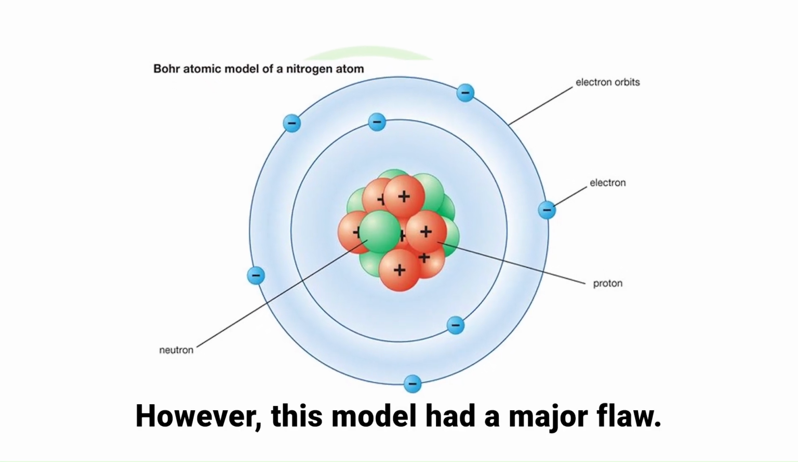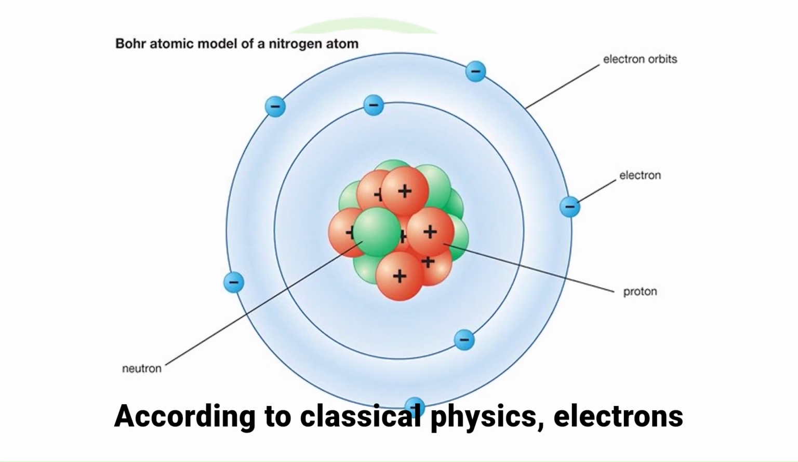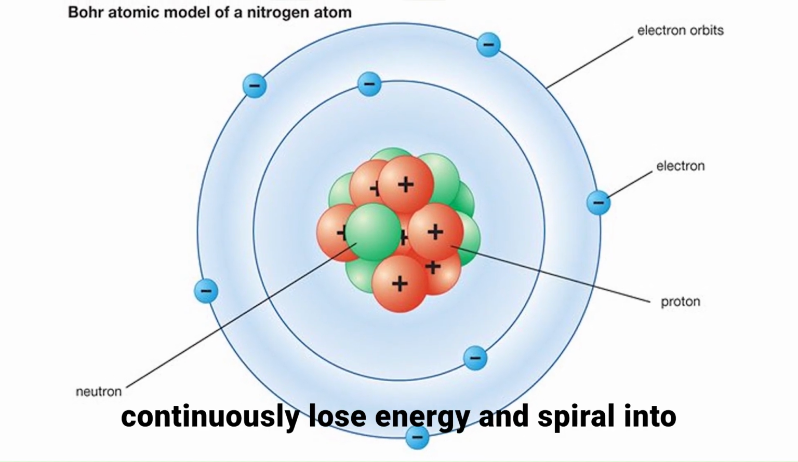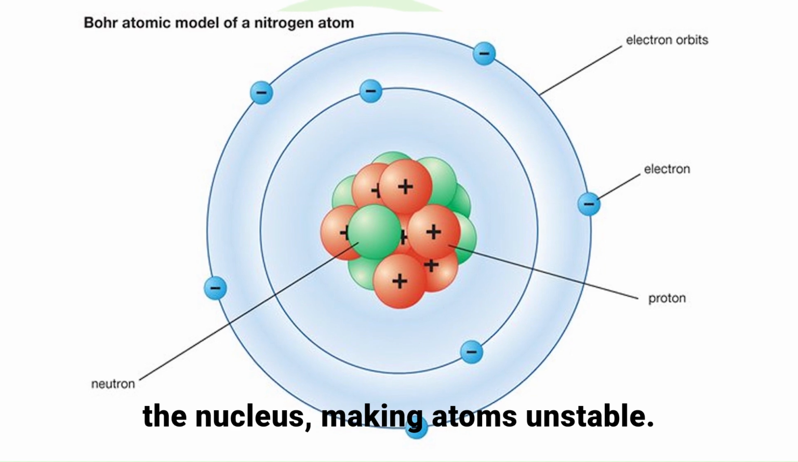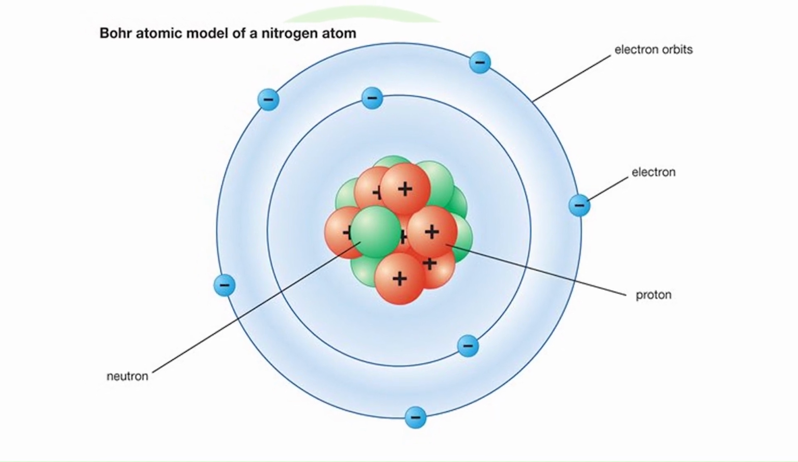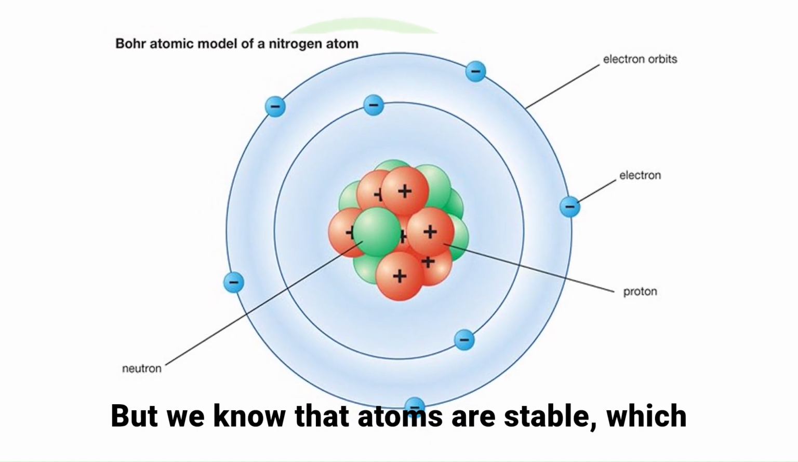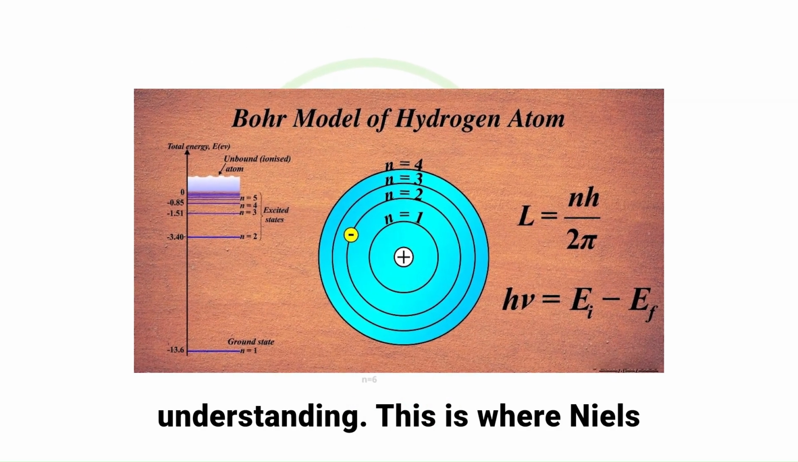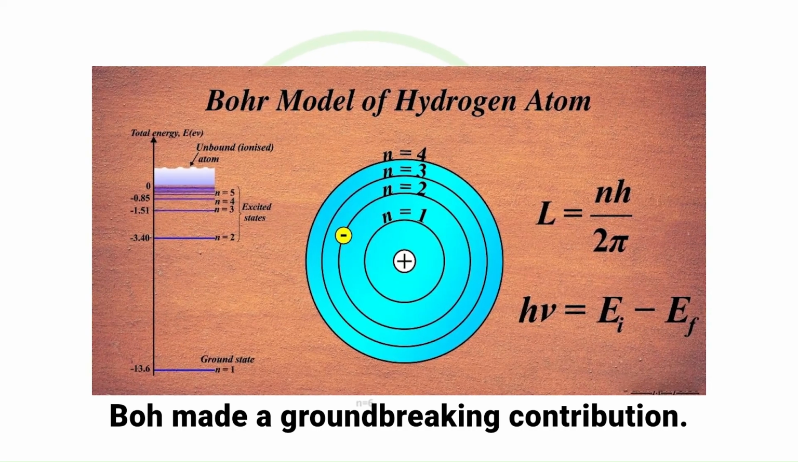However, this model had a major flaw. According to classical physics, electrons moving in circular orbits should continuously lose energy and spiral into the nucleus, making atoms unstable. But we know that atoms are stable, which meant there was something missing in our understanding. This is where Niels Bohr made a groundbreaking contribution.